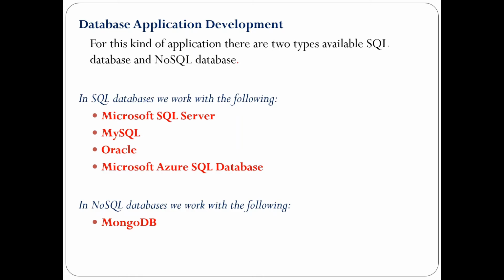There are different kinds of applications available for database application development: SQL database and NoSQL database. In SQL databases, there are different types available. The first one is Microsoft SQL Server. Microsoft SQL Server is a relational database management system developed by Microsoft.